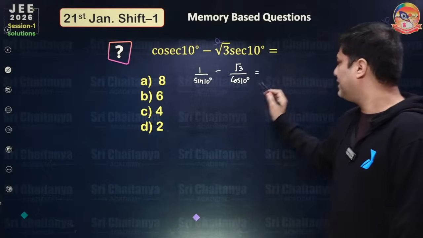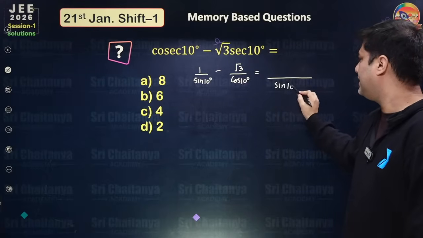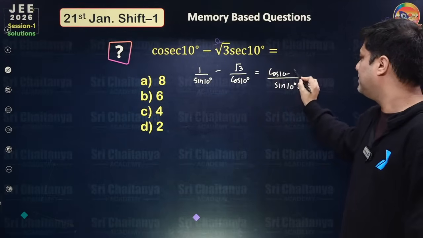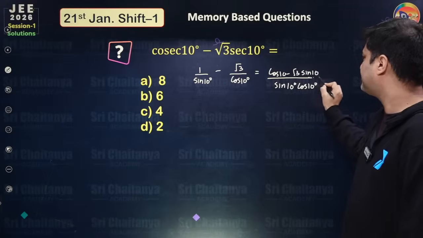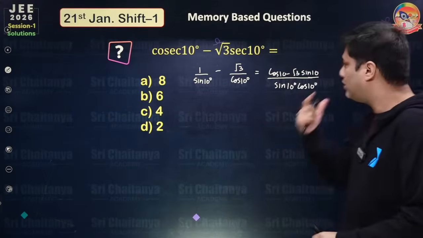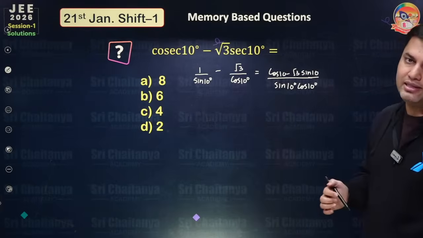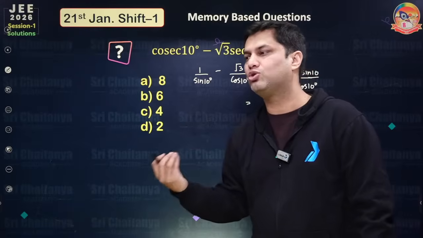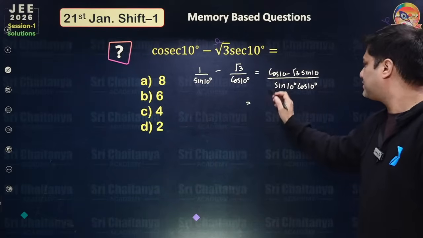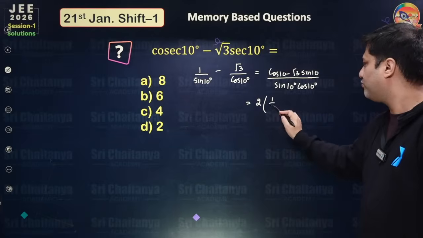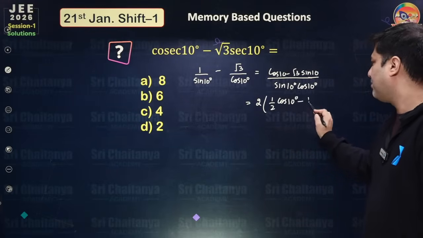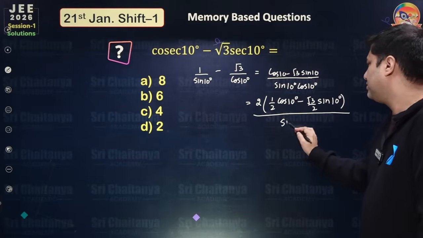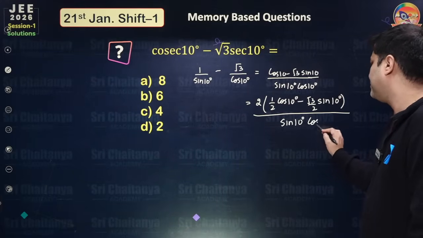If you take the LCM here, this is sine 10 degrees into cos 10 degrees, and the numerator will become cos 10 minus root 3 sine 10 degrees. Now this numerator is actually of the form a cos theta minus b sine theta. So you have to divide by under root a square plus b square and multiply with under root a square plus b square. So let's divide by 2 and multiply by 2. So this becomes 1 by 2 cos 10 degrees minus root 3 by 2 sine 10 degrees. Very standard problem of trigonometry. You must have done this during your preparation time.